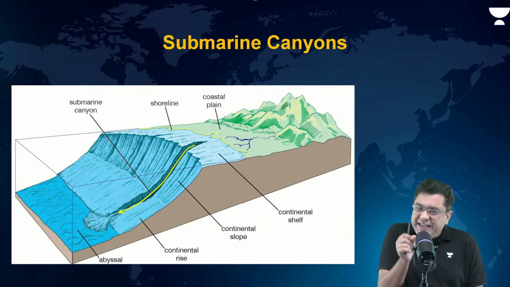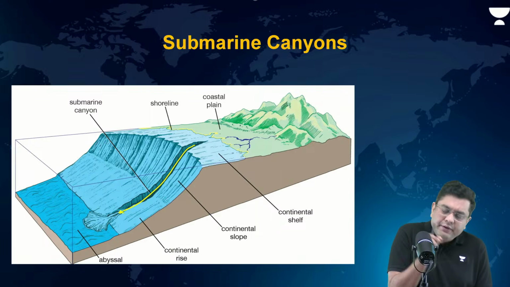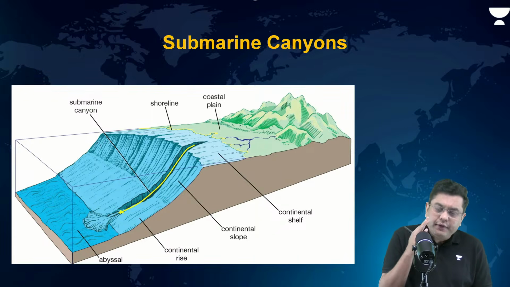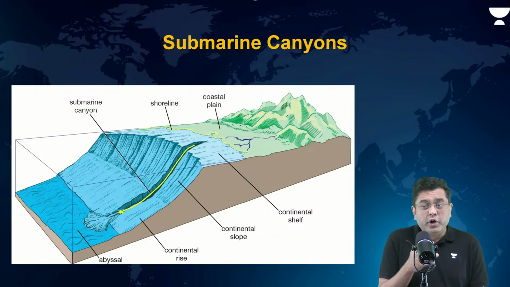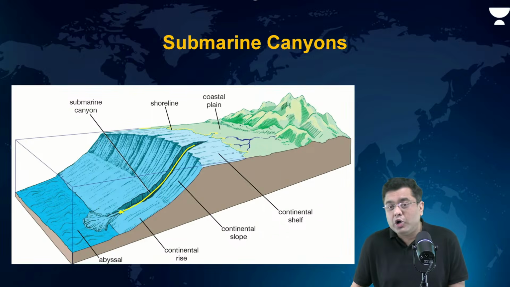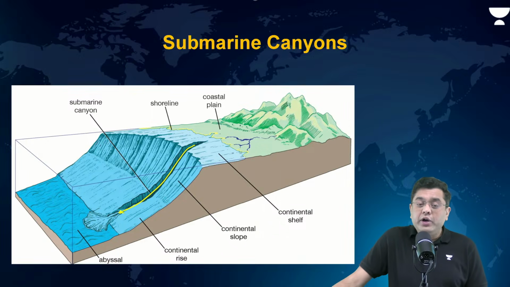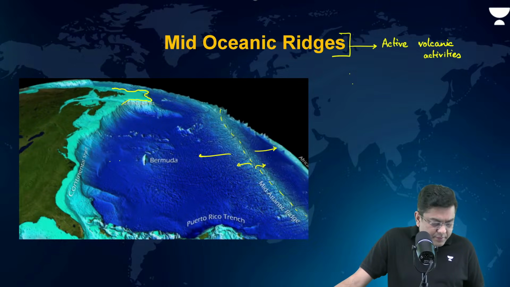Narrow and deep, starting from the continental shelf, extending through the continental slope and even up to the region of the continental rise. Why are some areas in light green?